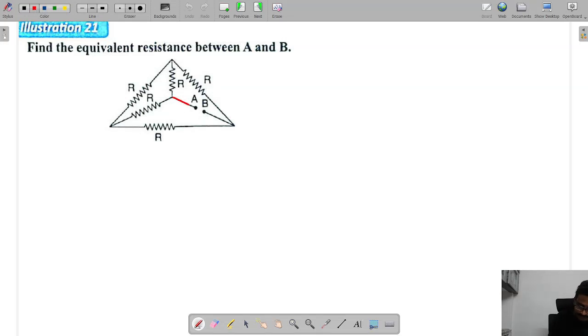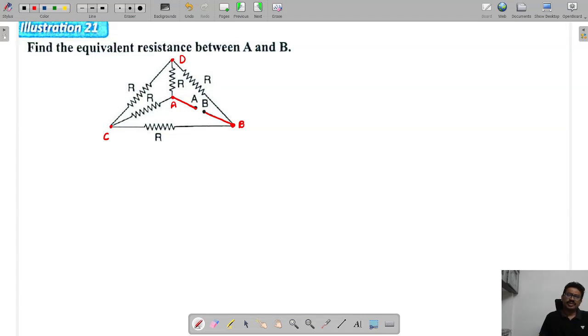This point is A, this point is B, and this point is again A. One point I have taken as C, the other point as D. Let me redraw the circuit now.